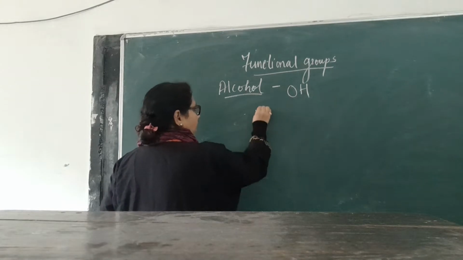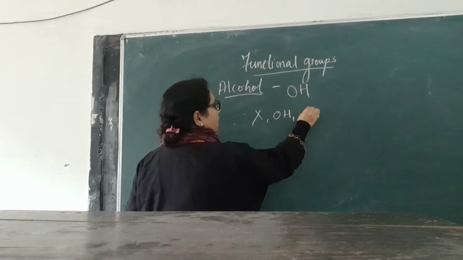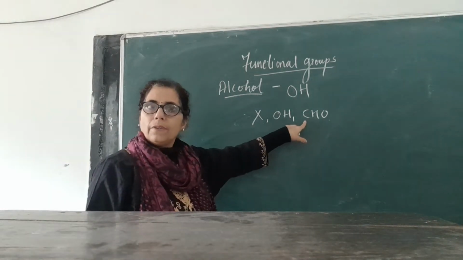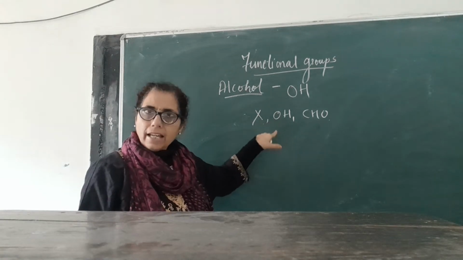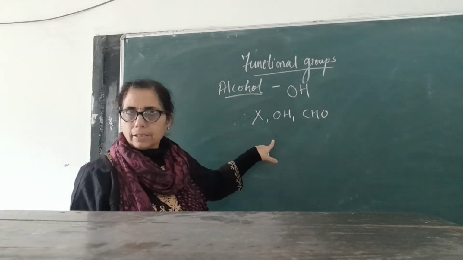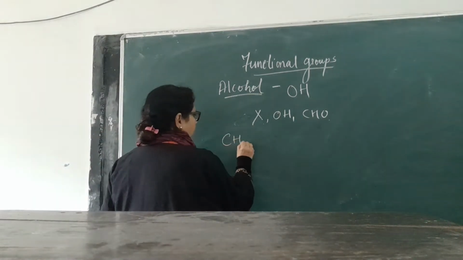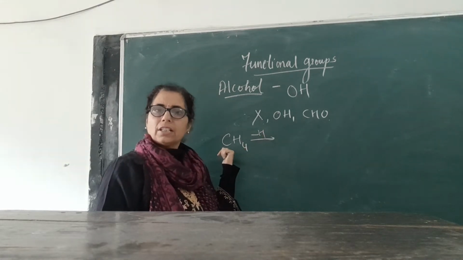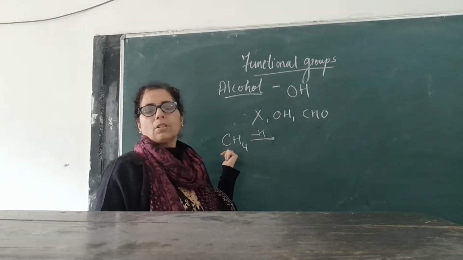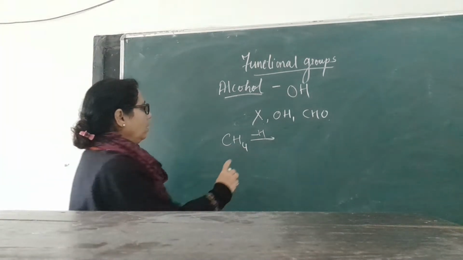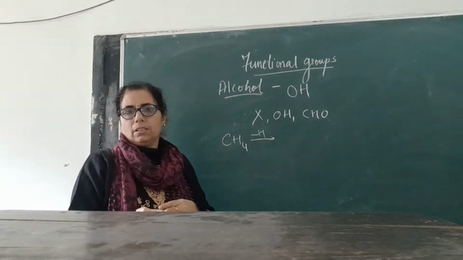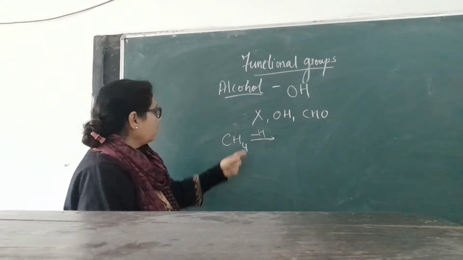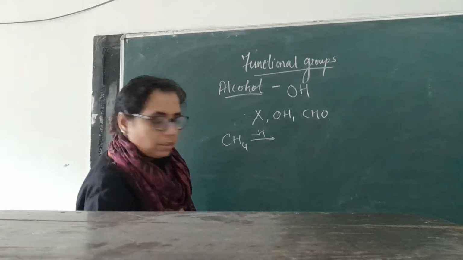Any atom or group of atoms which gets attached to a hydrocarbon like alkanes (generally in class 10 level you will talk about alkanes) gives its property to that alkane and a new compound is formed.